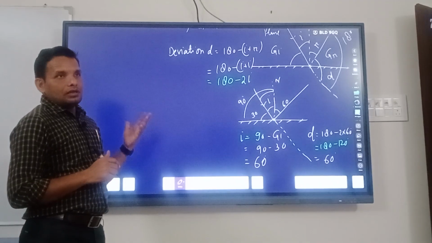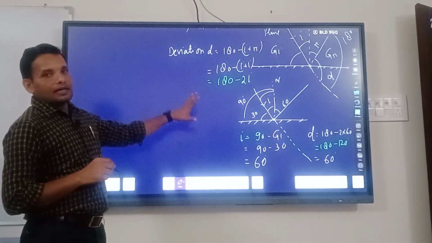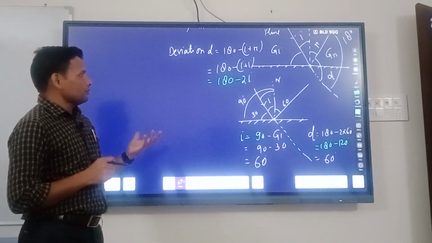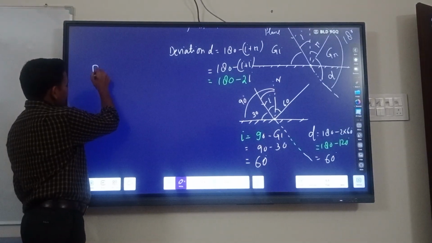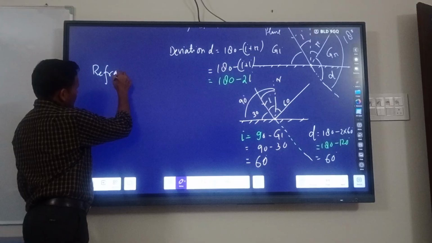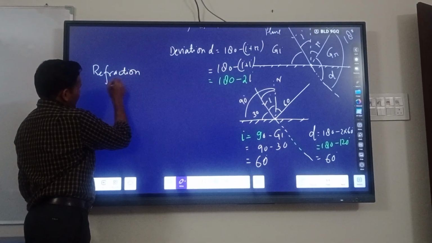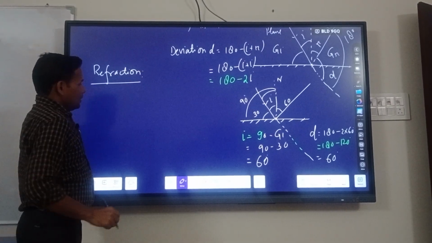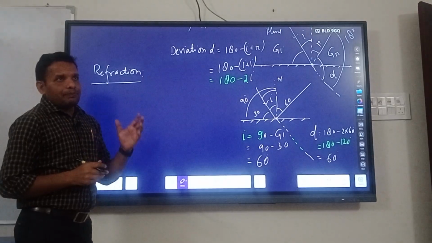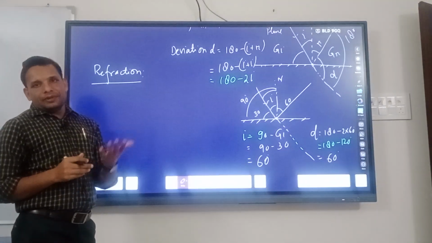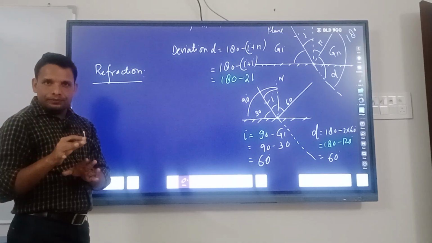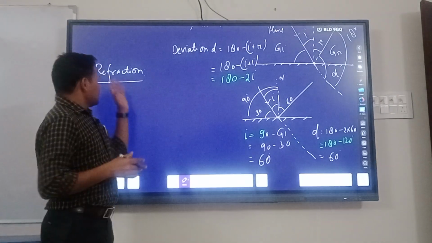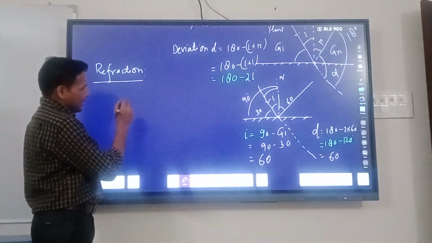If I talk about refraction, this is the part of reflection. If you talk about refraction, then let's start with the basics. Refraction means bending of light in a different medium. In reflection, there is bouncing back of light in the same medium, but in refraction, there is bending of light in a different medium.